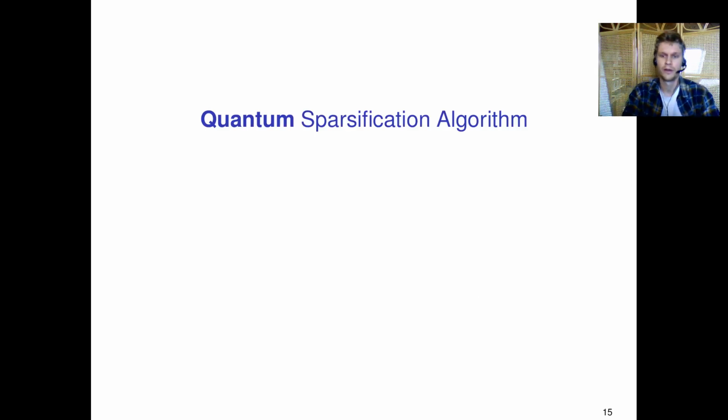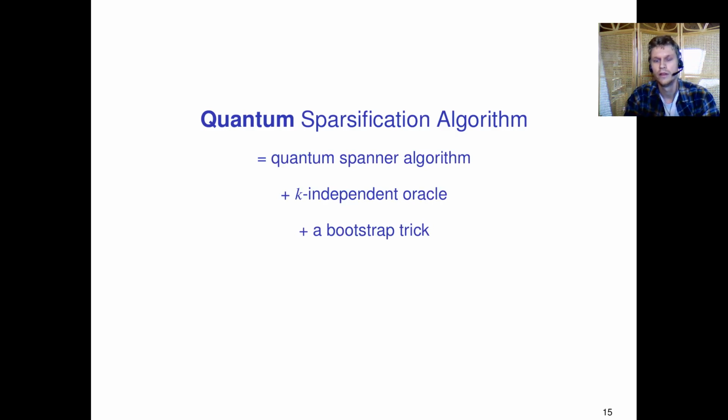Now our quantum sparsification algorithm builds on this scheme, and we have 3 steps that we need. Right? So we start by constructing a quantum algorithm to build spanners. Then we have to use something called a k-independent oracle, and finally we use a bootstrap trick to put the dots on the i. So, a quantum spanner algorithm.